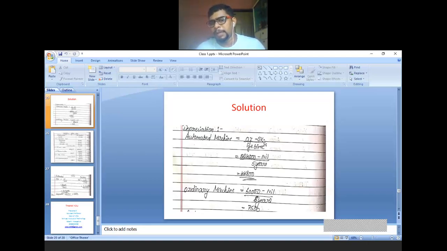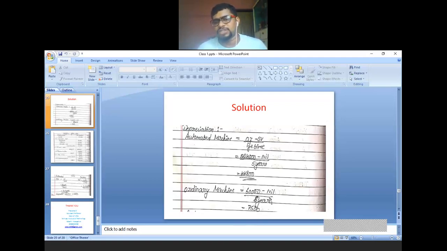Original investment minus scrap value divided by the lifetime of the asset. Automated machine, what is the original investment? 2,24,000. Scrap value is not given, so nil. Lifetime of the asset is 5 years, so depreciation is 44,800. Ordinary machine: original investment 60,000, scrap value nil, lifetime of the asset 8 years. So depreciation is 7,500.